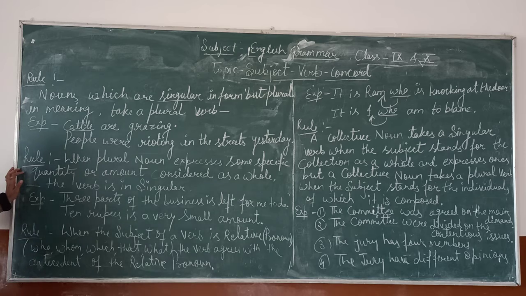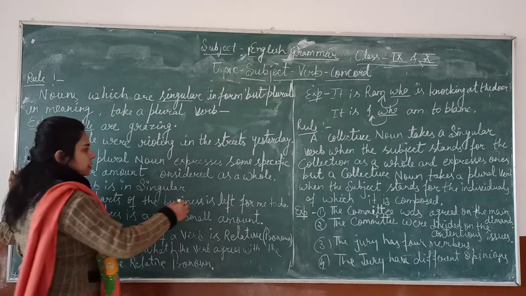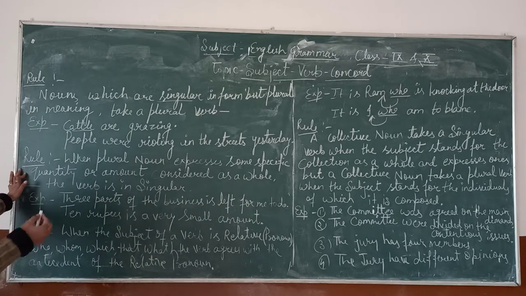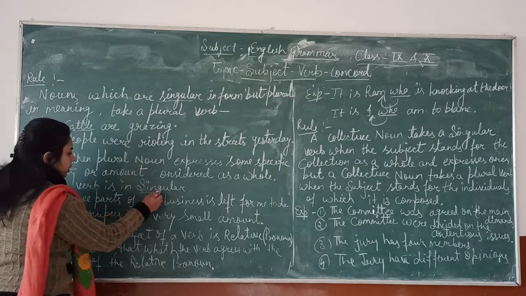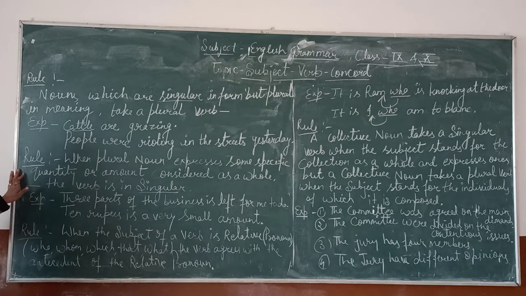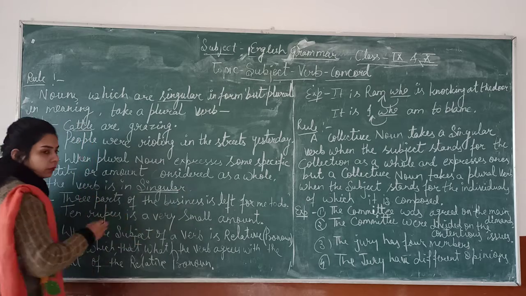Next rule is when a plural noun expresses some specific quantity or amount considered as a whole, the verb is singular. We have to use the singular form of the verb here.